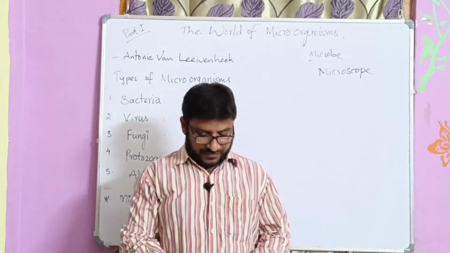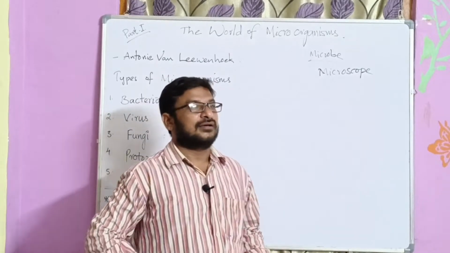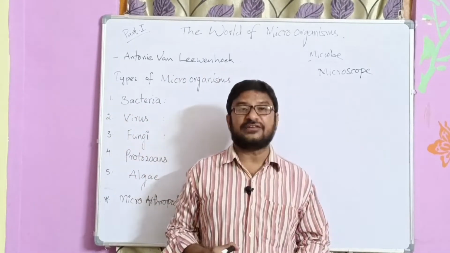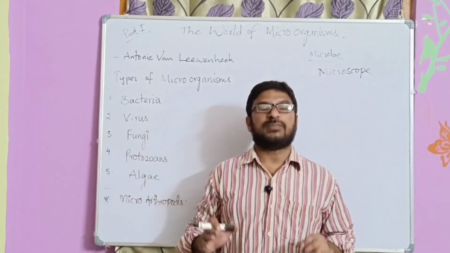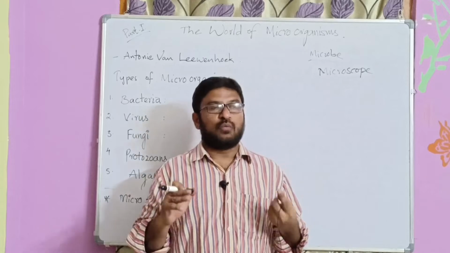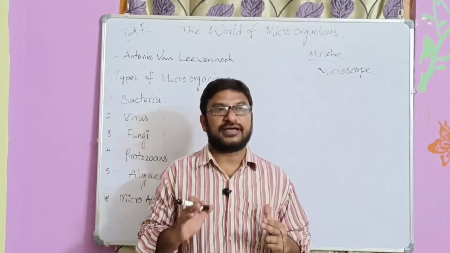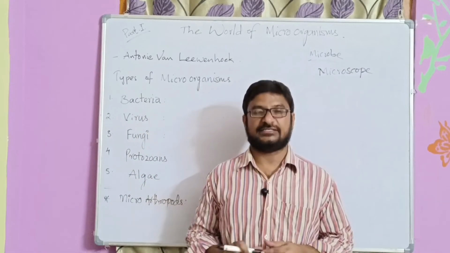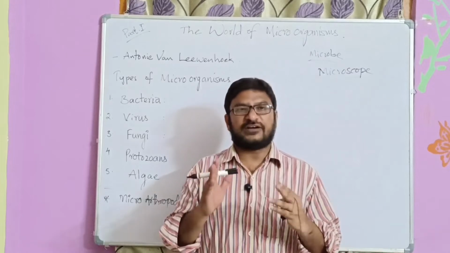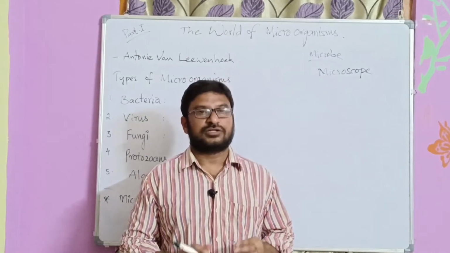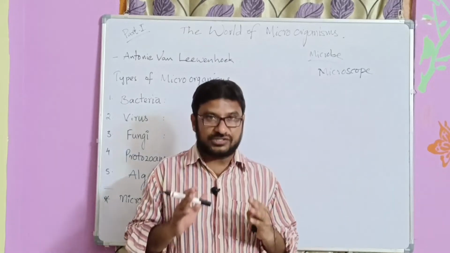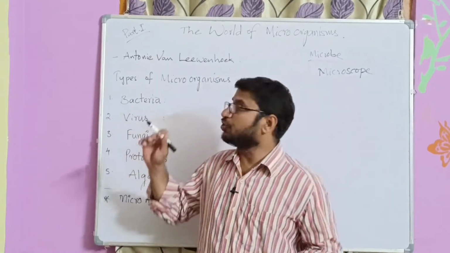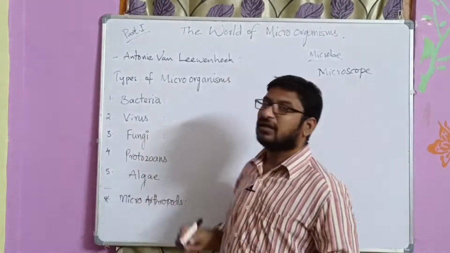So we all know that when the microscope was invented by Zacharias Janssen, it became possible to watch the microorganisms around us. For the first time, living microorganisms were observed by Antony van Leeuwenhoek in the year of